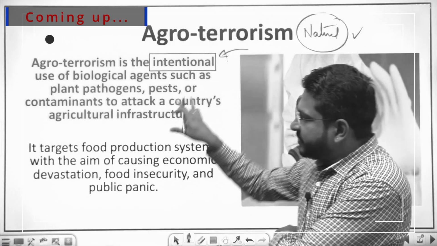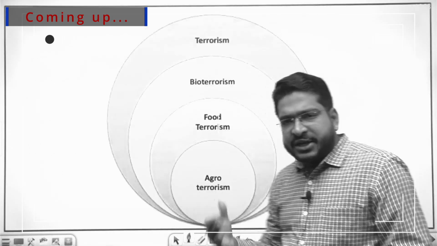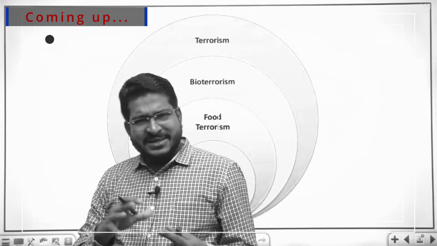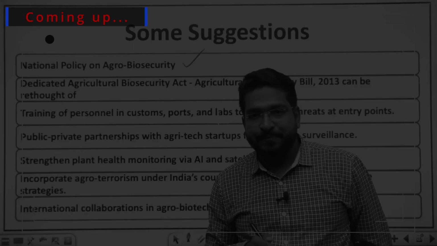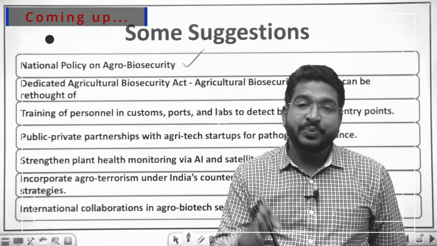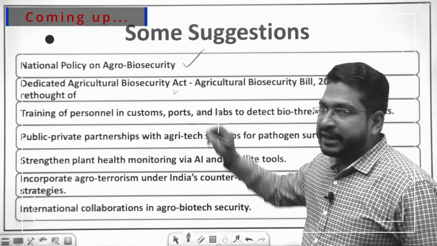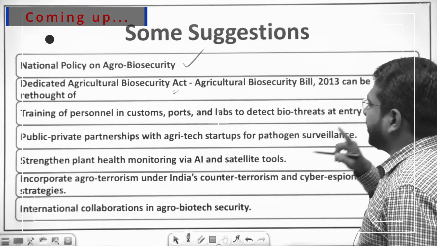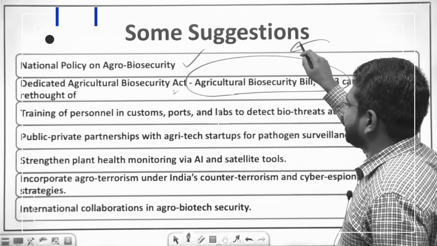Sir, I've understood the definition, but I want to differentiate this term agro-terrorism from other variants. And I also want to understand whether agro-terrorism as a tactic is resorted to by different countries or non-state actors. Apart from that, there has to be a dedicated law for biosecurity in India. In fact, there was one present in 2013 also, Agriculture Biosecurity Bill 2013, which was shelved eventually.